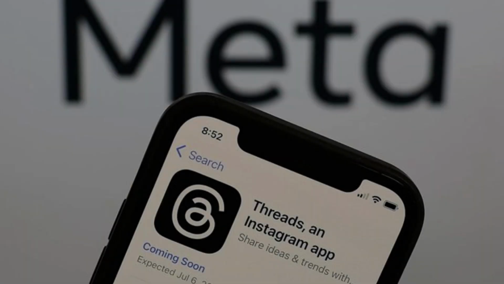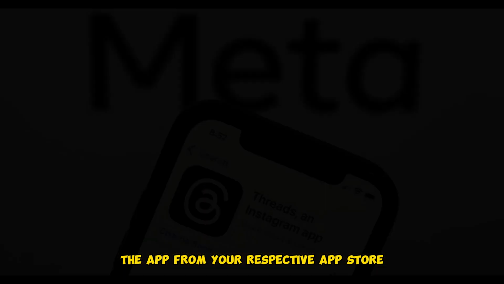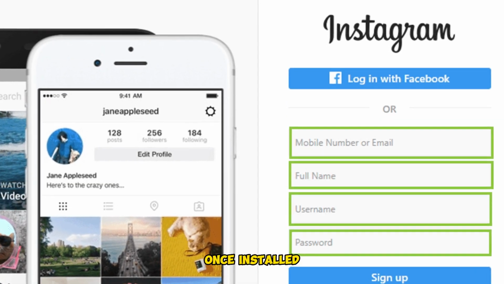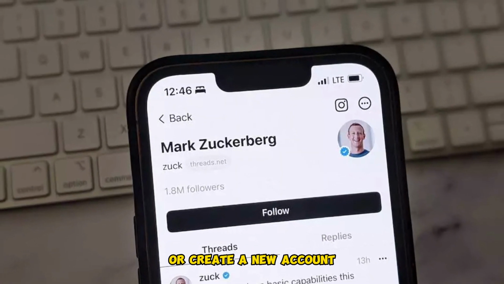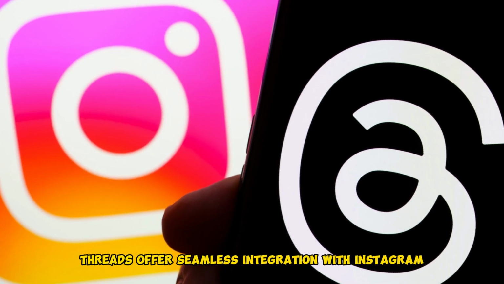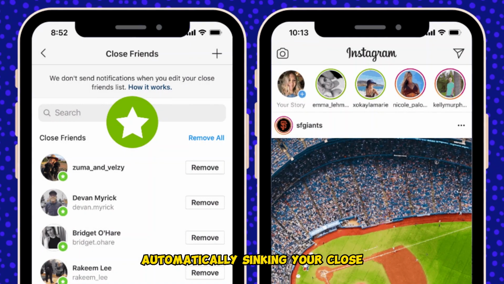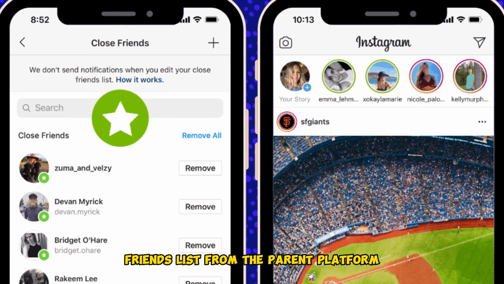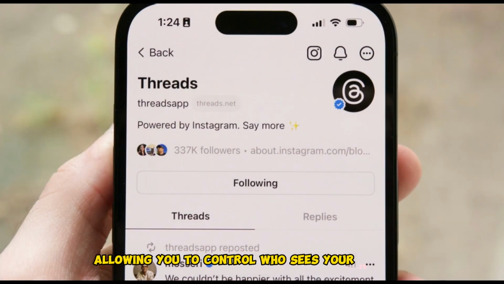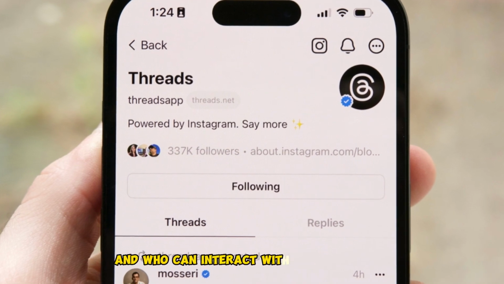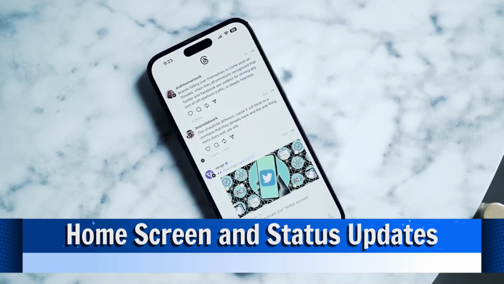Getting started with Threads. To begin your Threads journey, start by downloading the app from your respective app store. Once installed, you can log in using your Instagram credentials or create a new account. Threads offers seamless integration with Instagram, automatically syncing your close friends list from the parent platform. You can customize your privacy settings, allowing you to control who sees your updates and who can interact with you on Threads.